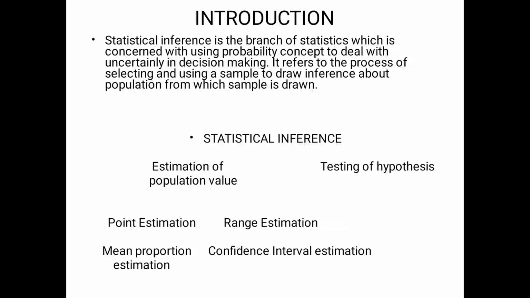In estimation, we have two types, that is point estimation and range estimation. Point estimation is a single value, that is the data is a single value. Range estimation is also known as interval estimation, that is the value is between two variables.